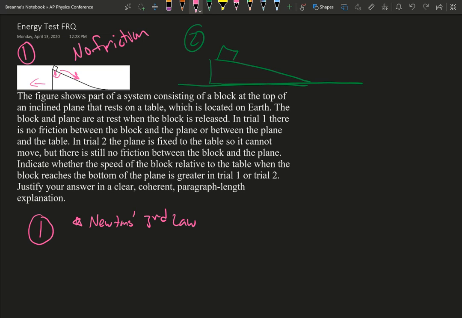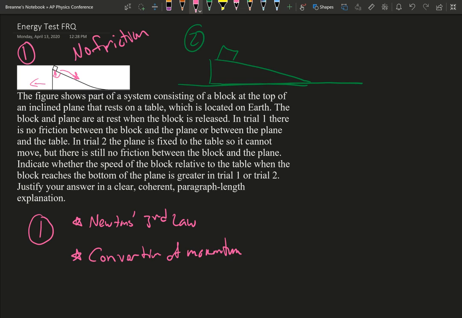So since the block is moving, it's actually putting a force on the plane. And so we have to remember that there is conservation of momentum.